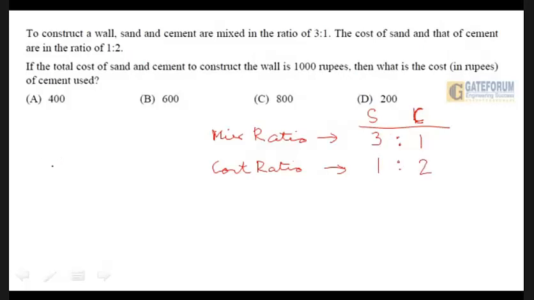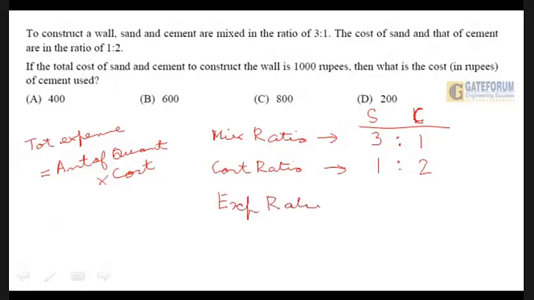Now we understand that the total expense is always equal to the quantity multiplied by the cost. So if we are to find out the expenditure ratio of sand and cement, it would be 3:1 times 1:2. That is equal to 3:2, right?